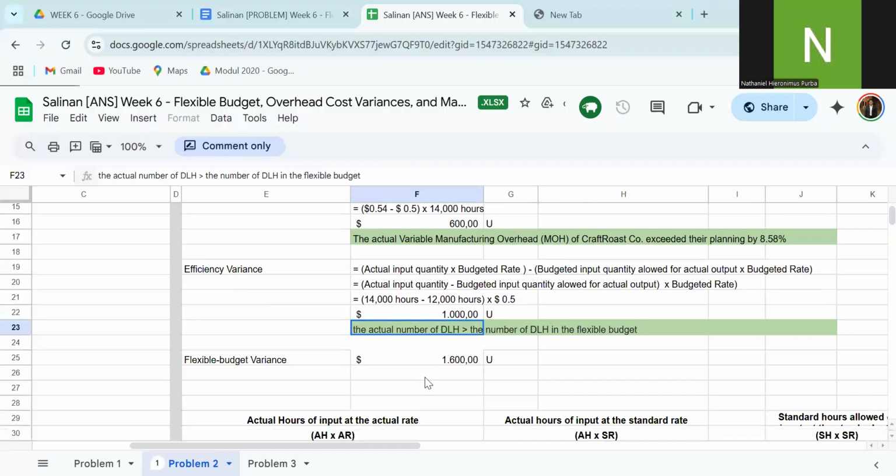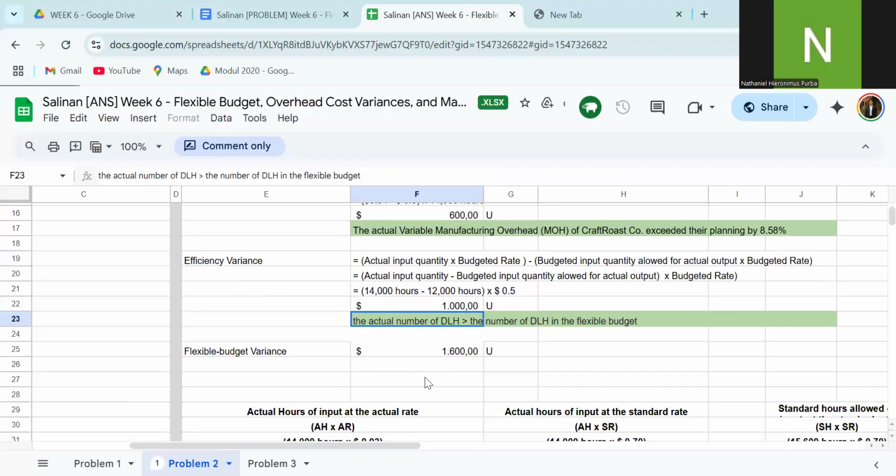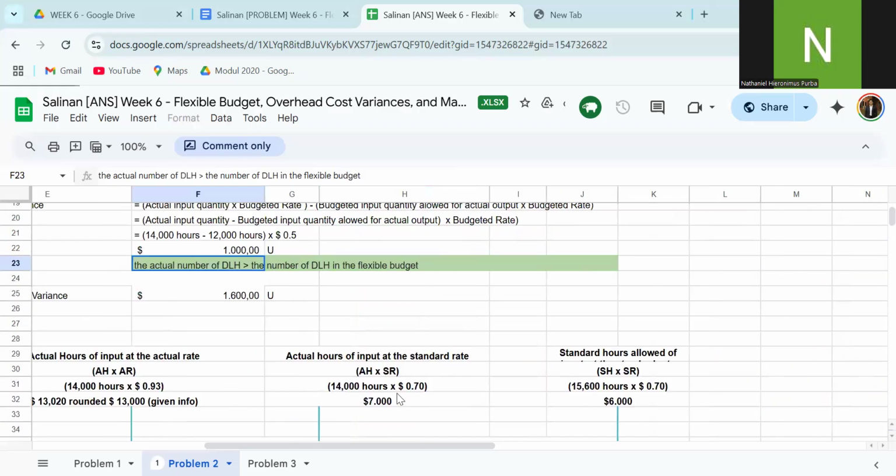This is also unfavorable because the actual number of direct labor hours exceeds the number in the flexible budget. So to produce the same amount of product, we need more direct labor hours, more resources, and this is unfavorable because it makes our cost higher and lowers our profit.